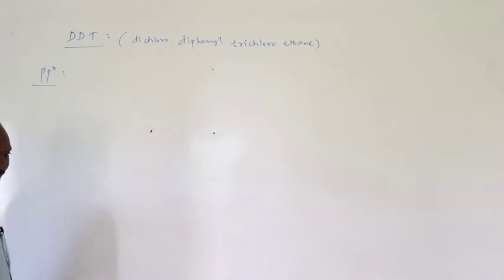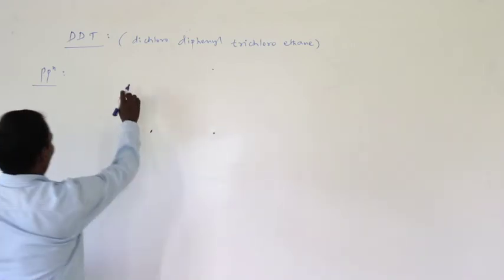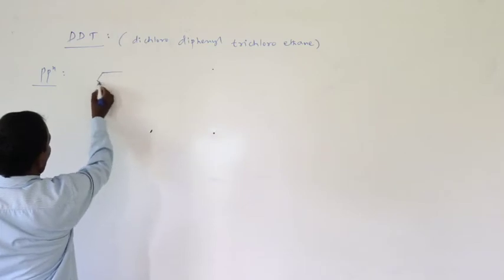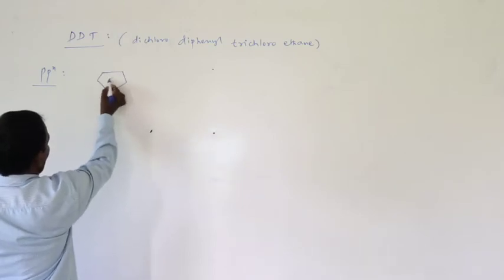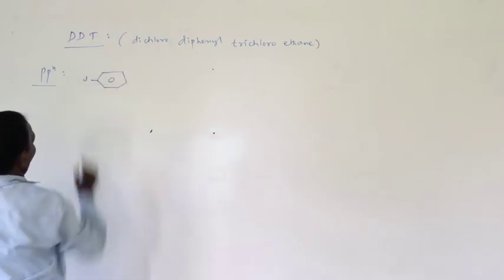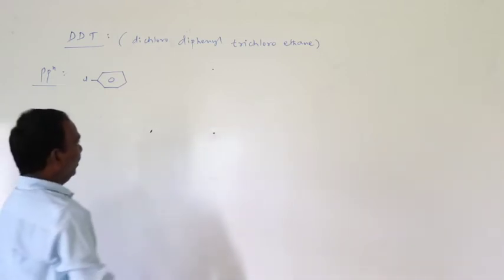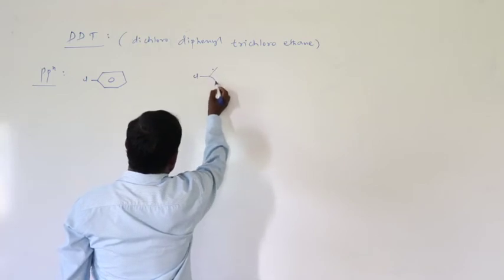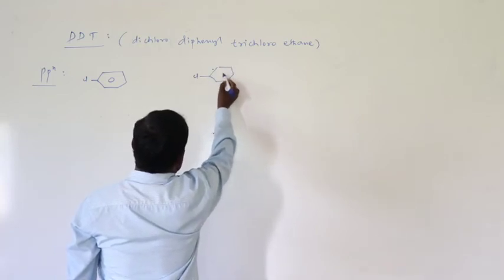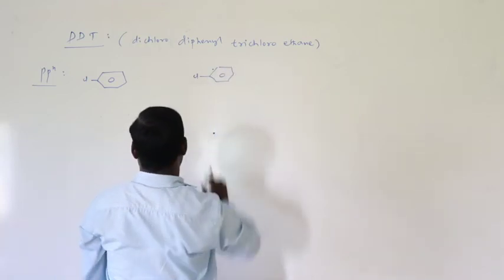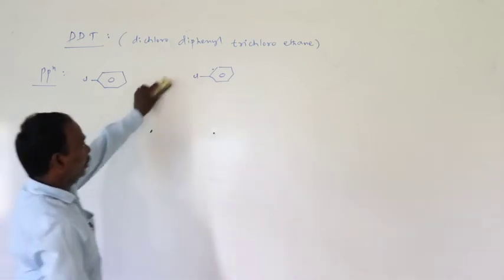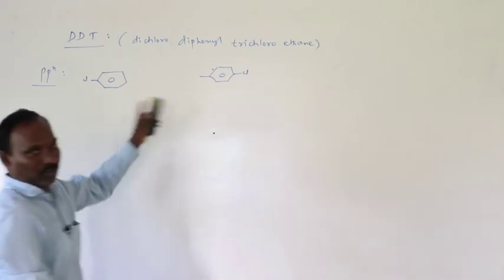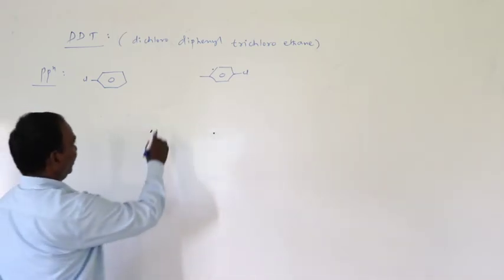Preparation method: two moles of chlorobenzene.